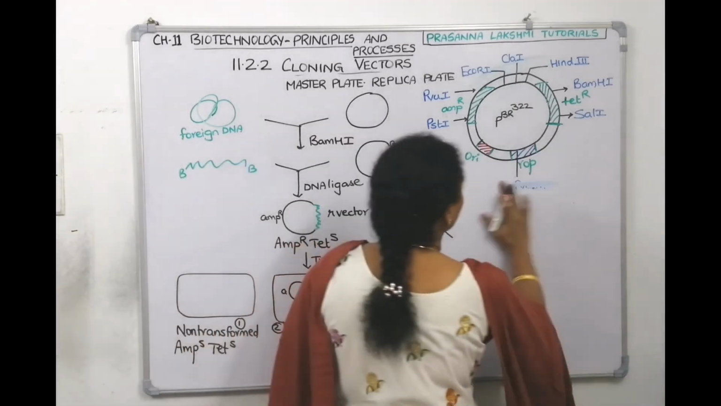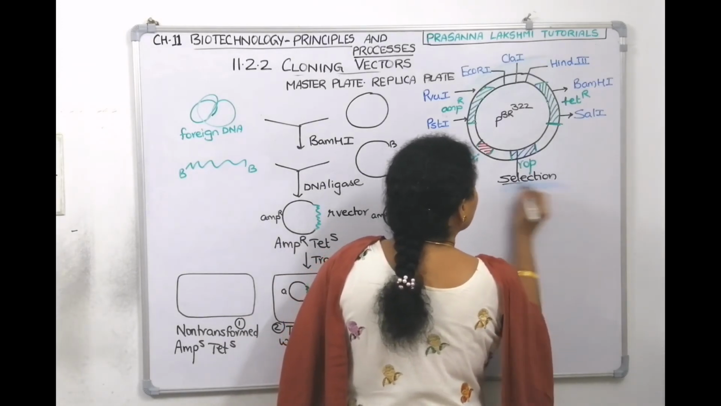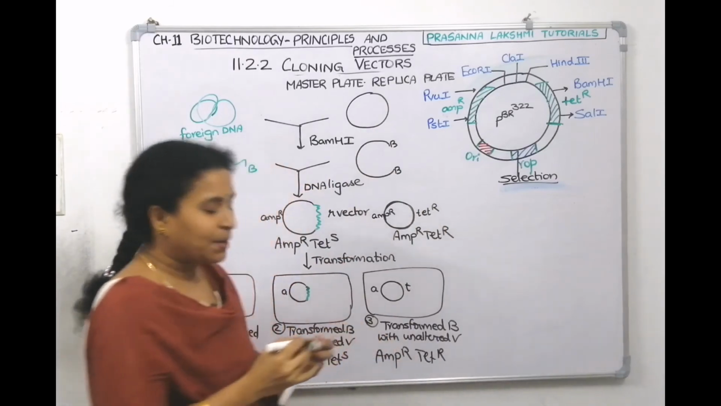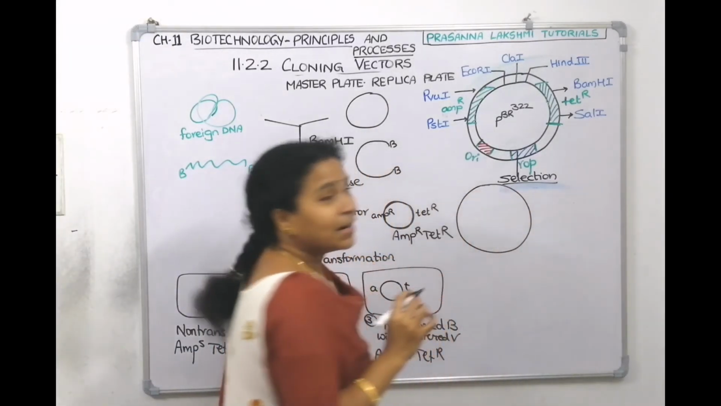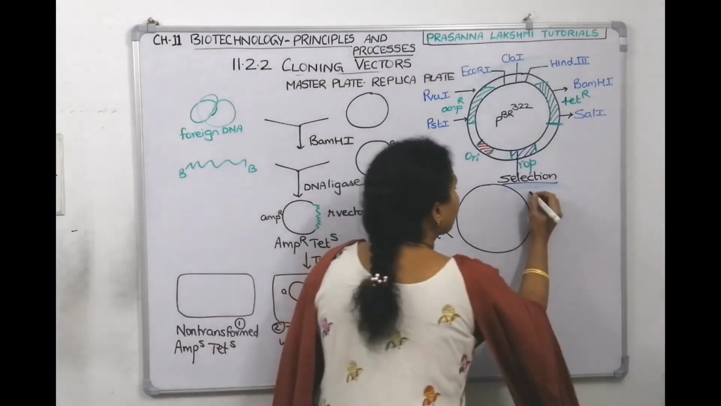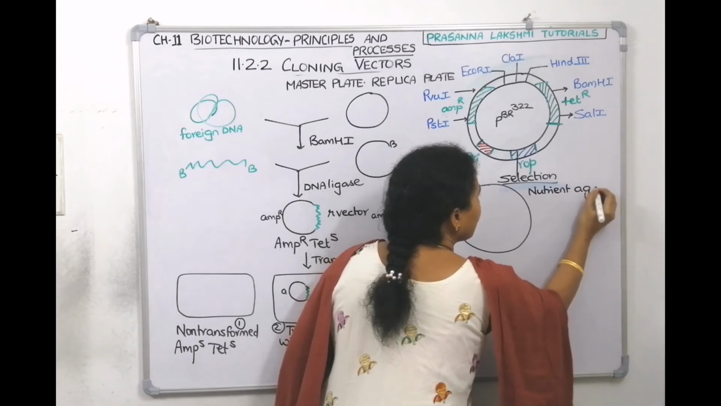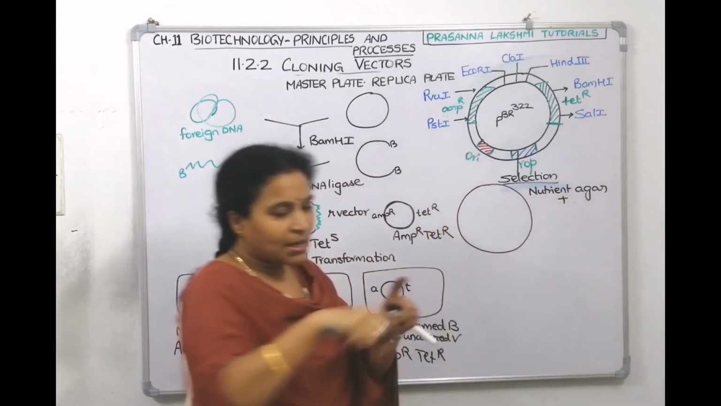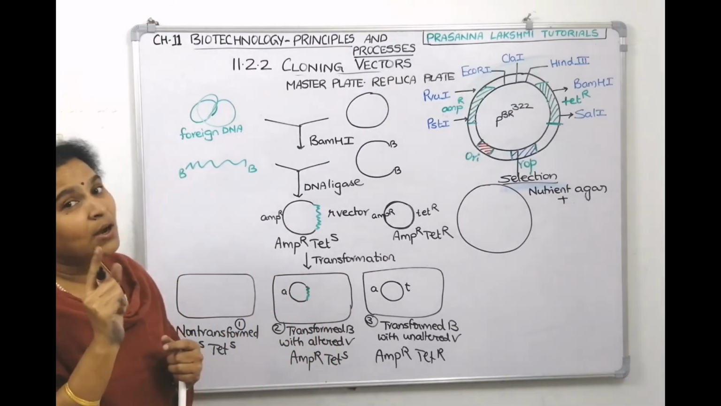Now we will do selection or screening. The method we are doing is the master plate, replica plate method. So prepare a petri dish. For preparing a petri dish, you need nutrient agar solution. Bacteria will grow in nutrient agar medium. Take a nutrient agar, dissolve it, pour it, and add an antibiotic called ampicillin.